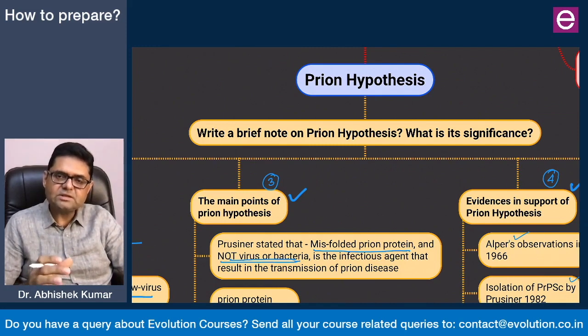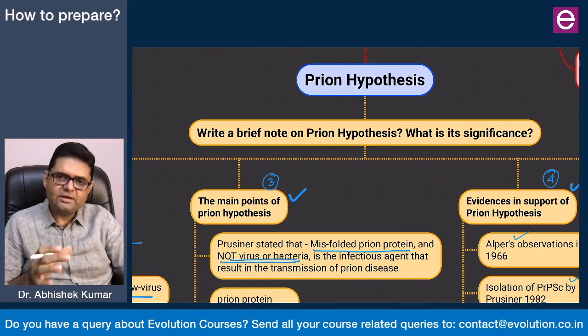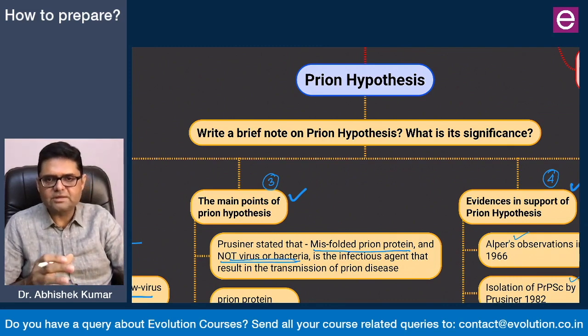Then in 1967, Griffith proposed that it does not look like a virus and there are three scenarios in which proteins can also be infectious. And then in 1982, Stanley Prusiner and his co-workers finally isolated it and gave a proper hypothesis to explain the prion diseases. I also mentioned the year when Prusiner got the Nobel Prize in Physiology or Medicine, that was 1997.